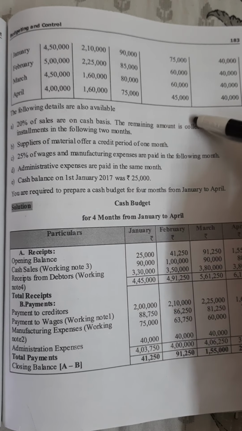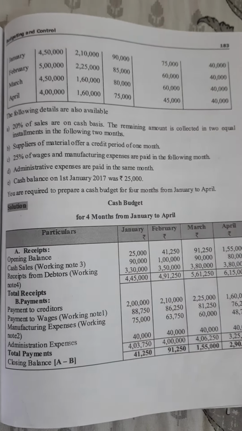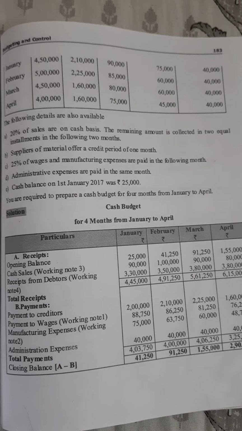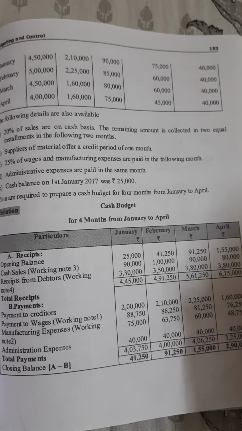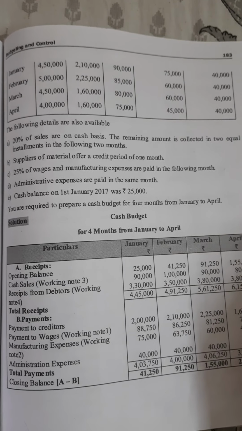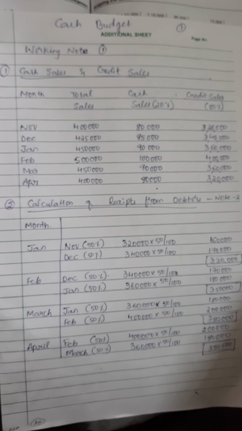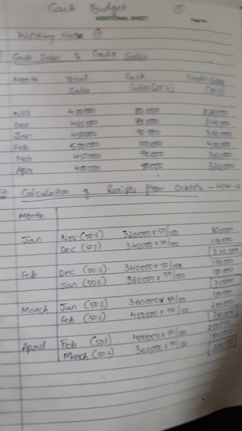Okay, so in regard to adjustment, what we generally do is first we calculate the working notes. So I will just show you the working notes calculation, so it will be easy for us to substitute the values in the cash budget format. So these are the working notes for the first question.